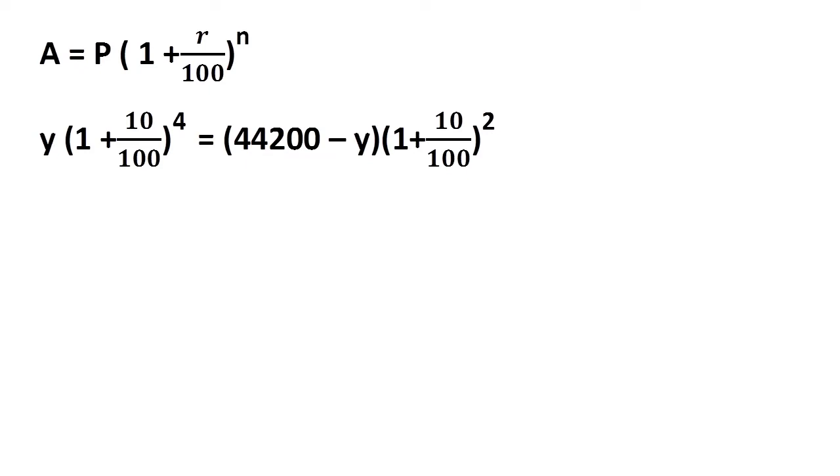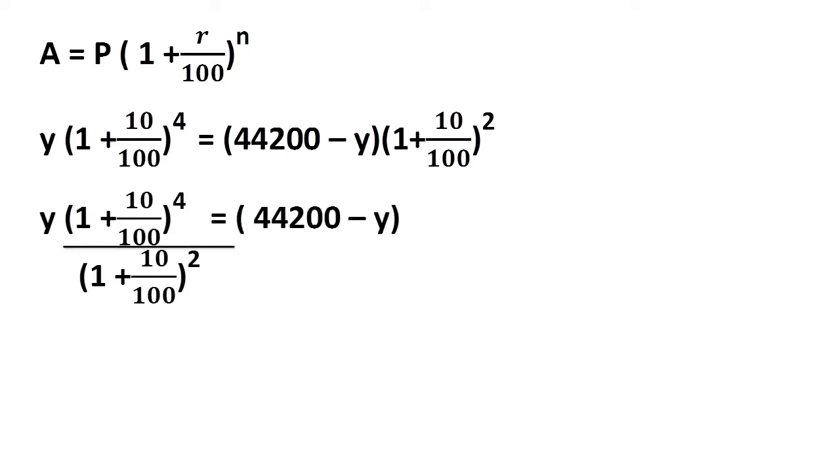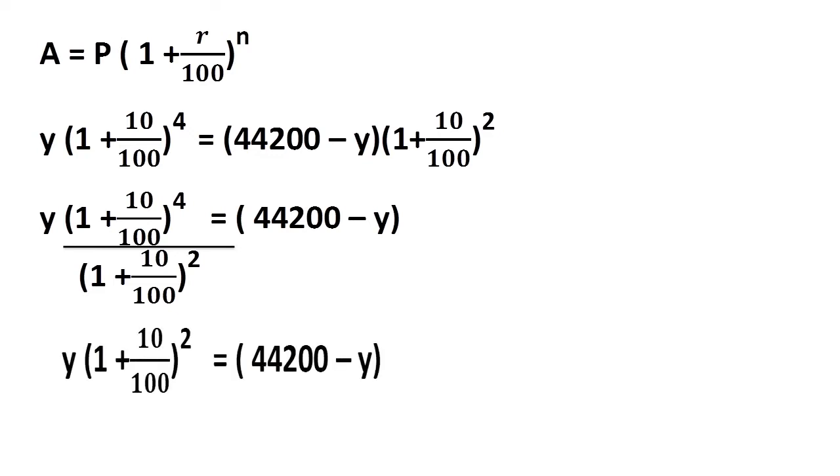As we have the power 4 on the left hand side, let us bring the value from the right hand side to the left hand side for further simplification. That is Y into 1 plus 10 by 100 to the power 4, whole divided by 1 plus 10 by 100 to the power 2, is equal to 44,200 minus Y. So a to the power of 4 by a to the power of 2 leads to a square, that is a to the power of 4 minus 2. Similarly, in this case, it results as Y into 1 plus 10 by 100 to the power 2, which is equal to 44,200 minus Y.